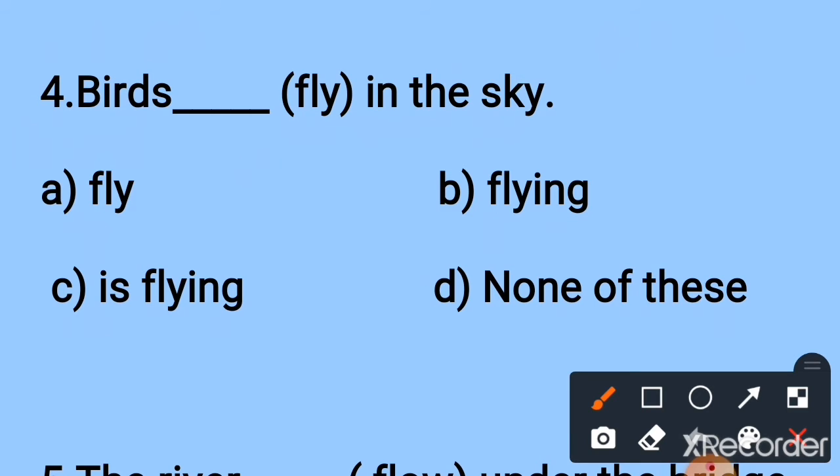Next one, birds fly in the sky. So here it is a simple present tense sentence. We have to write verb 1, so we have to write fly as it is. A is the correct answer. Birds fly in the sky. Next one.